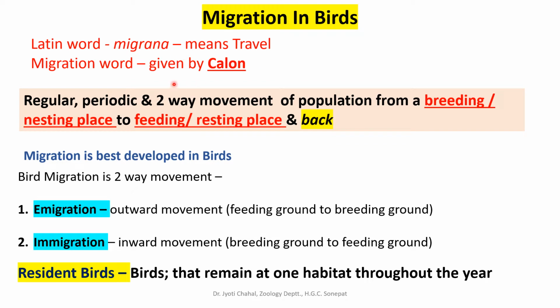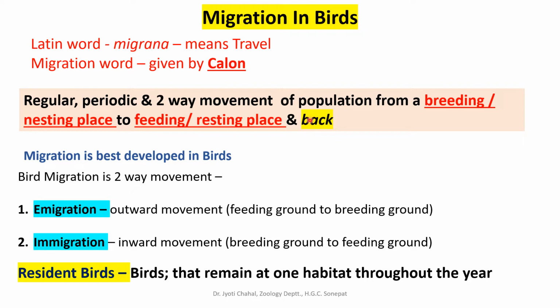The word migration was given by Kalin, and if you have to define migration in birds, then it is a regular, periodic and two-way movement of a population of birds from a breeding or nesting place to a feeding or resting place and back. This back is very much important. Returning back is a crucial feature in migration of birds because they must return to the original starting point. So it is a seasonal movement of birds, which is periodic.